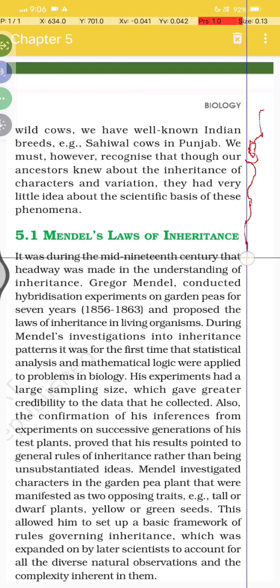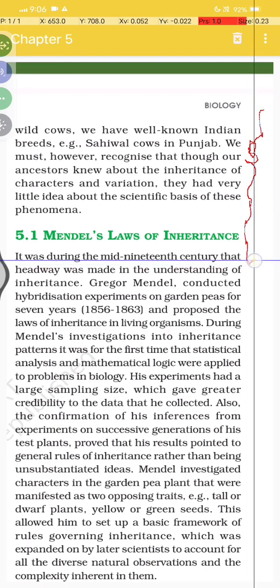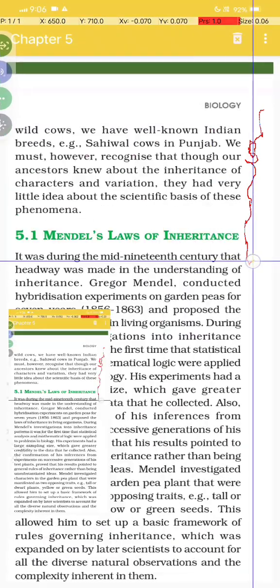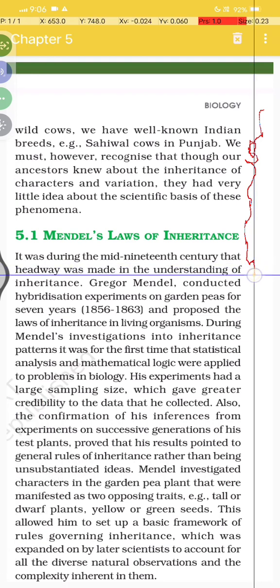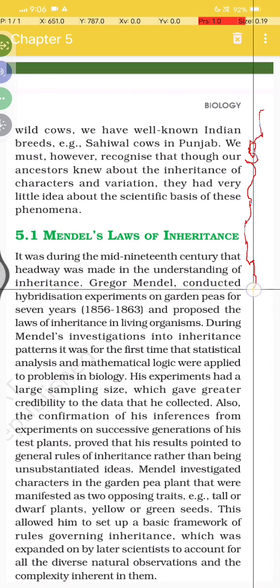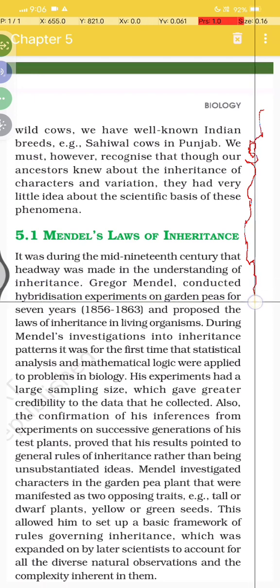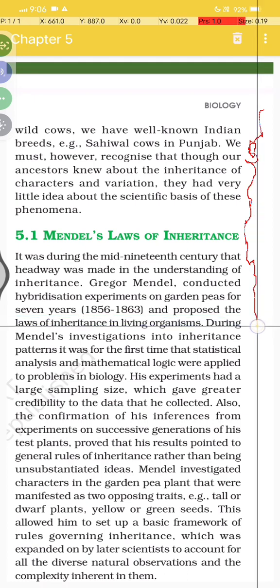Mendel's law of inheritance क्या कहता है? It was during the mid-19th century that headway was made in the understanding of inheritance. Gregor Mendel conducted hybridization experiments on garden peas for 7 years, 1856 to 1863, and proposed the laws of inheritance in living organisms.